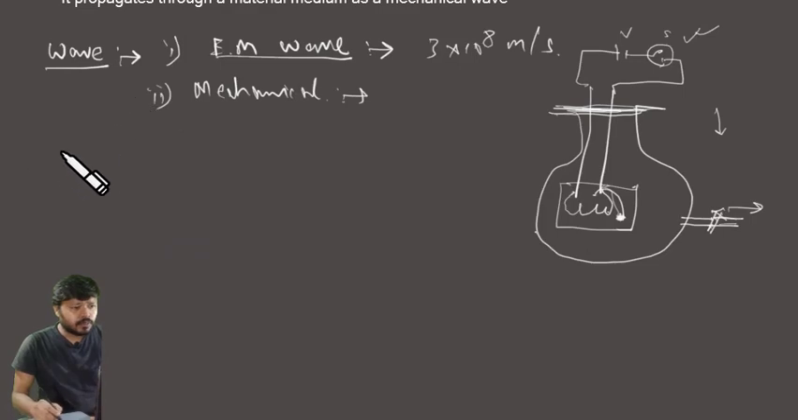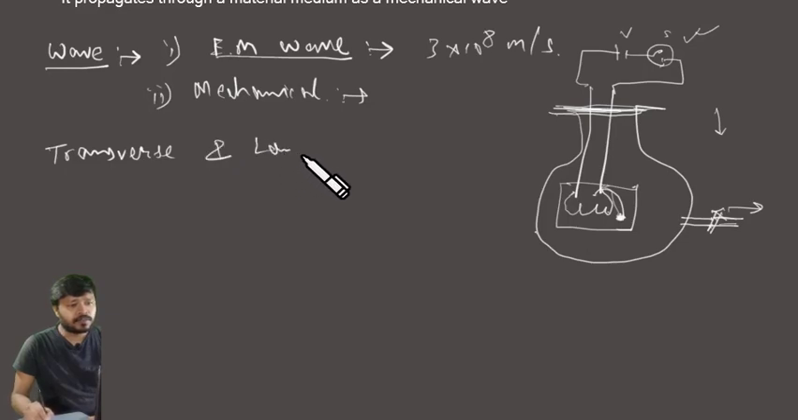Structurally, waves are of two types. One is the transverse wave, another is the longitudinal wave.